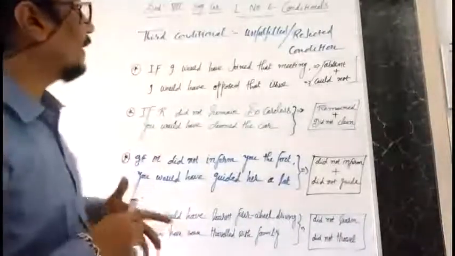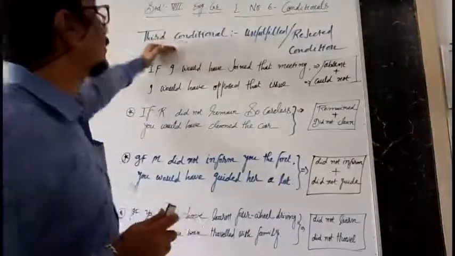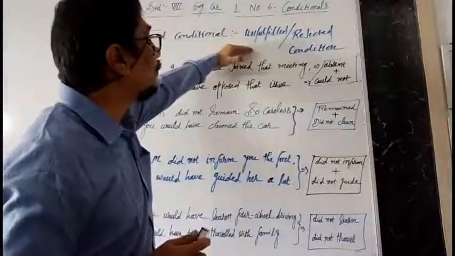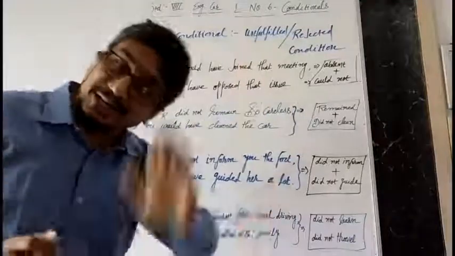So that is why it is written that the third conditional type of sentence explains an unfulfilled or rejected condition.